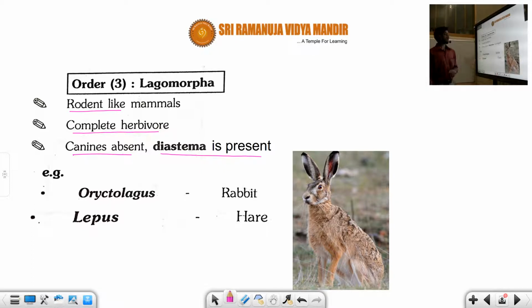What are the common examples here? The rabbit, whose scientific name is Oryctolagus, and another one is the hare, whose scientific name is Lepus. Now this diagrammatic representation is of Lepus, the hare. So student, this is about the third order, Lagomorpha: rodent-like, complete herbivore, canine absent, diastema present, with hare and rabbit as common examples.